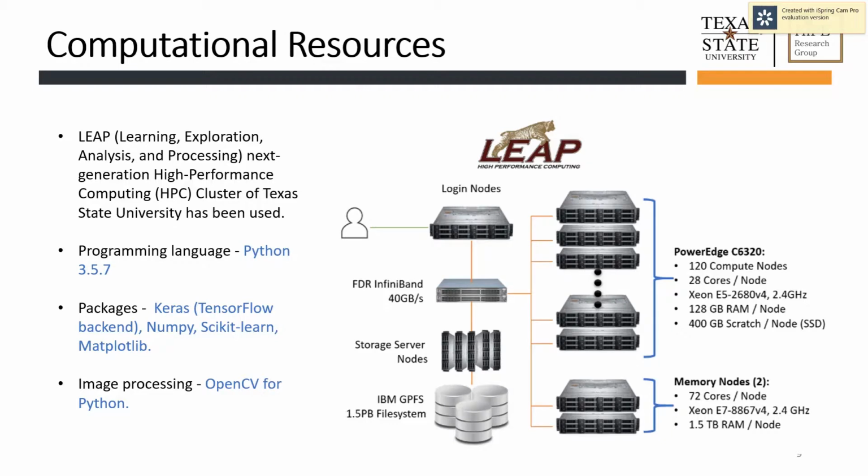It has 128 gigs of RAM per node, 400 gigs of scratch, that is SSD, per node. The programming language that has been used is Python. We have used some packages such as Keras with TensorFlow backend, NumPy, scikit-learn, Matplotlib library. And for image processing, we have used OpenCV for Python.